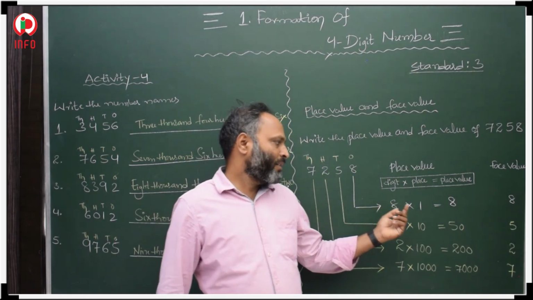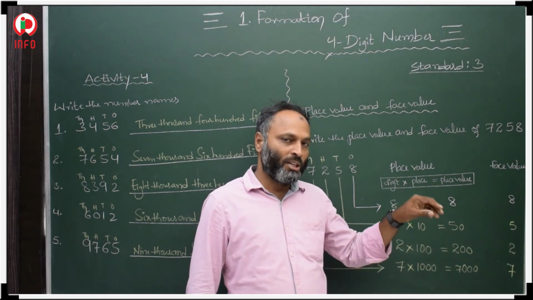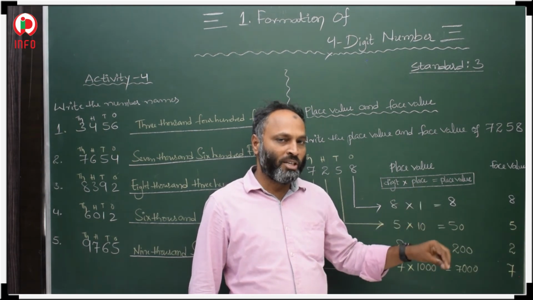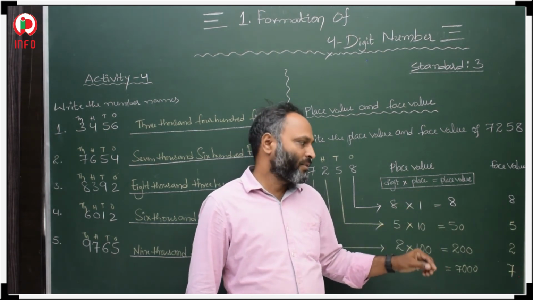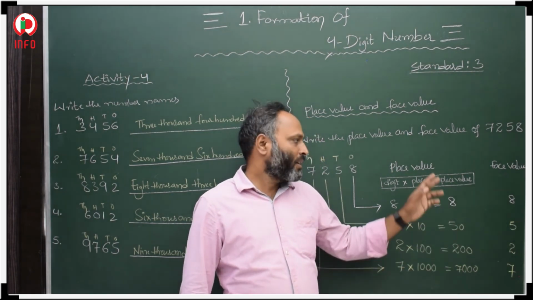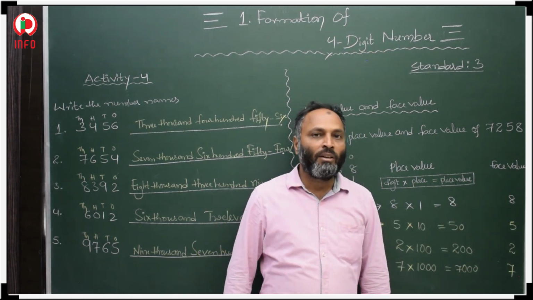So for place value, digit with the place. If it is in ones place, multiply with 1. If it is in tens place, multiply with 10. If it is in hundreds place, multiply with 100. If it is in thousands place, multiply with 1000. Whatever the answers we have, those are our place values. Face value means whatever the digit we have, that is the face value.